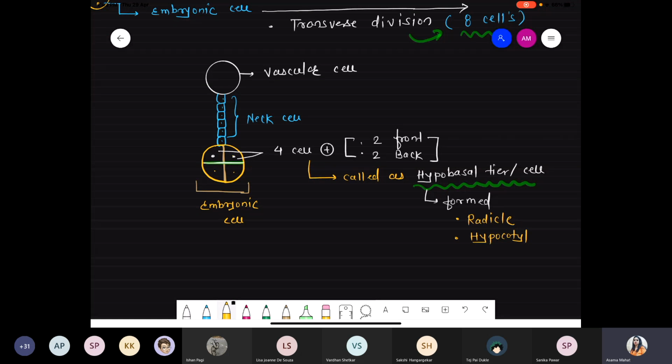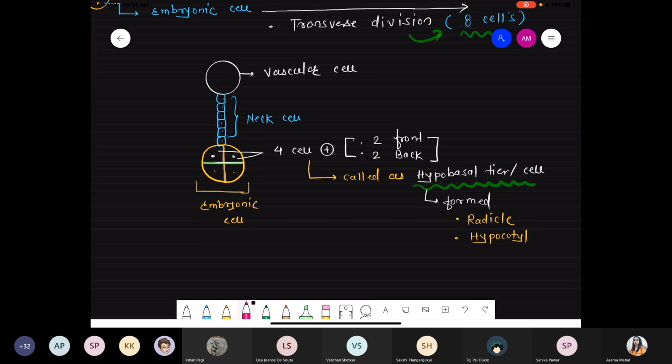So 4 hypobasal cells are there, which are located close to the suspensor. What do they form? Hypo means what? Below. Below part. और below में कौन present होता है? At the below of the particular plant, the radicle is present, and that radicle further forms the root, and exactly there is a presence of the hypocotyl region.